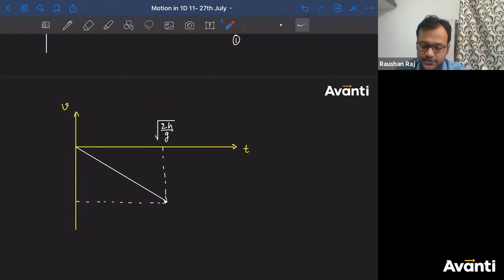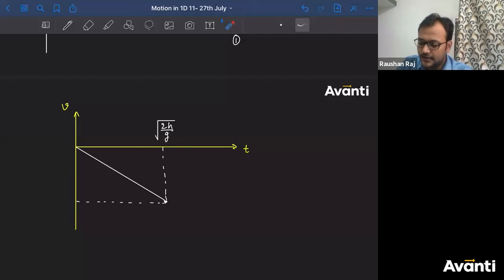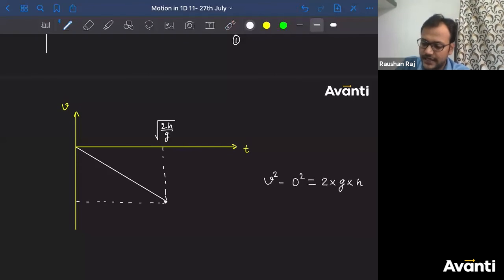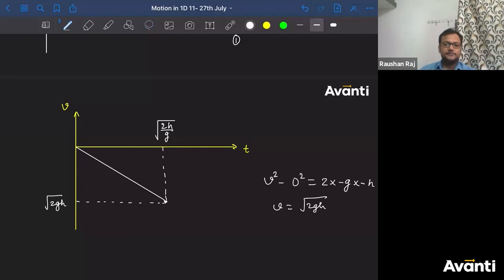Displacement is h in the downward direction. I can write v square minus 0 square is equal to 2 into g into h. Minus minus plus: h will also be negative, g will also be negative, right? Look here. g is also in the downward direction and displacement is also in the downward direction. So this negative and negative will become plus. So I'll get v equal to square root of 2gh. So this is the answer.